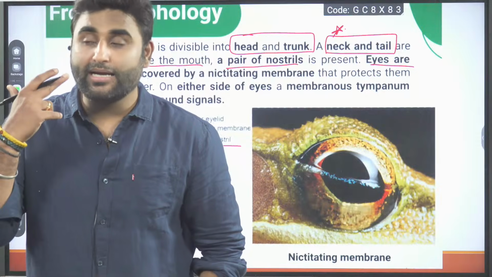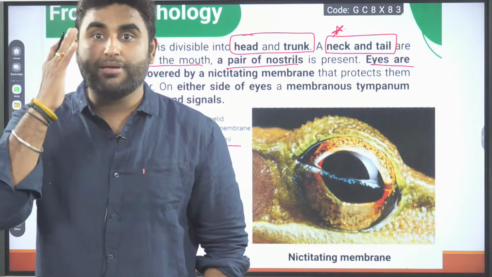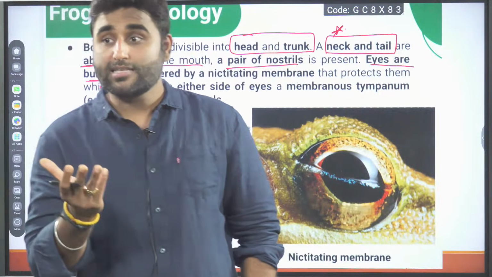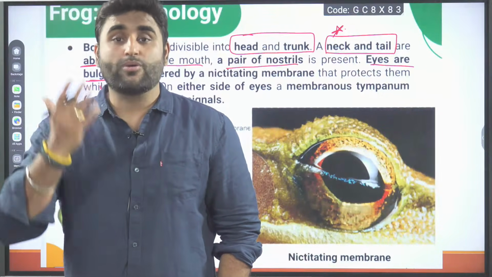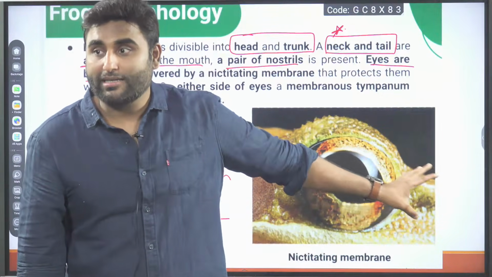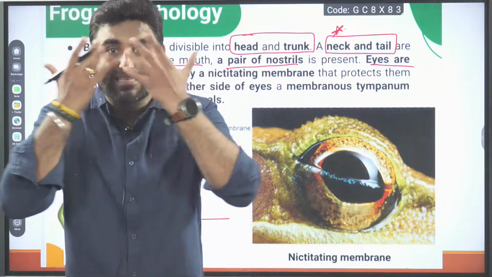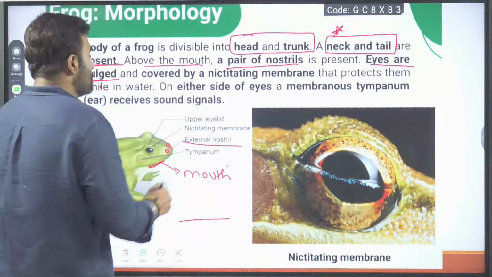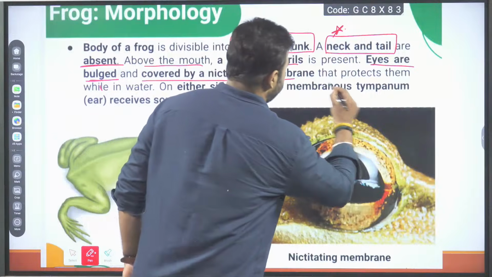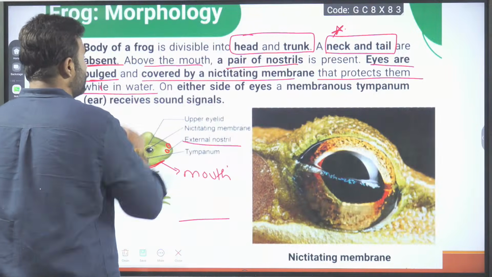That is the remnant of the nictitating membrane in our eye. So our ancestors also used to go in the water and swim. So we also had a transparent protective covering on our eyes, a natural goggle to protect your eyes. So eyes are bulged, covered by the nictitating membrane that protects them while in the water.